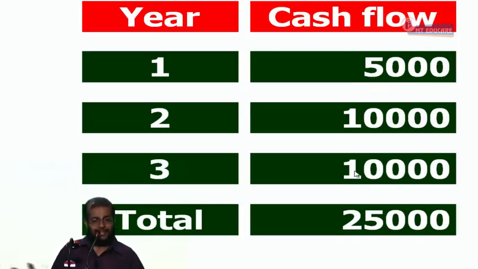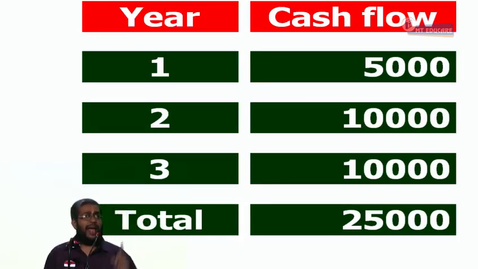Can I add and say I received 25,000? No. I received 25,000 currencies with different values. In that case, what I should do? Convert everything into rupees or dollar or pound, bring it into the same terms and then only add using the exchange rate. Are you following or not?